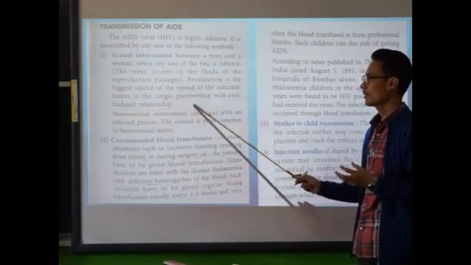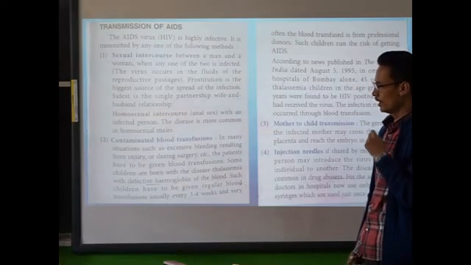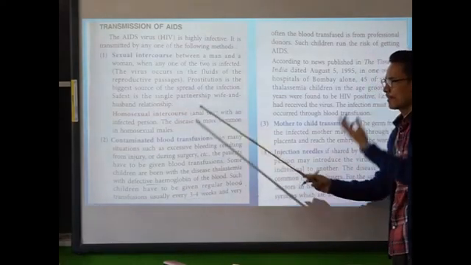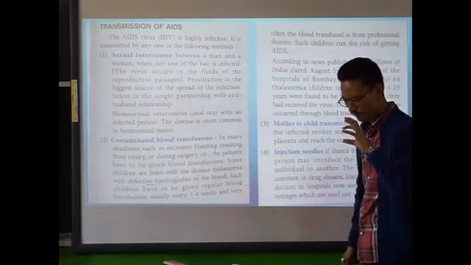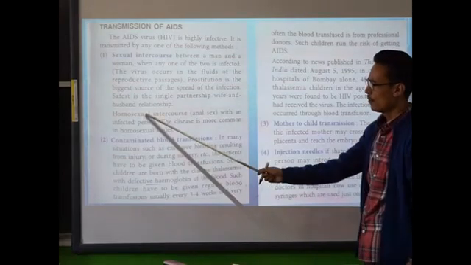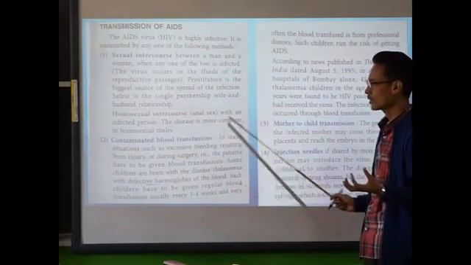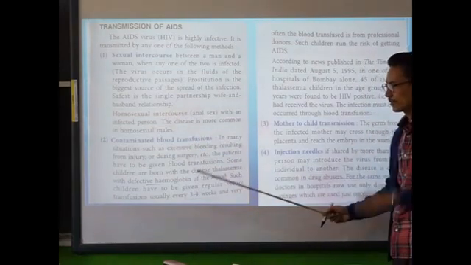Safest is a single partnership, the wife and husband relationship. So we have to stick to a single partnership for the prevention of transmission of HIV. Homosexual intercourse and anal sex with infected persons can also transfer the virus.